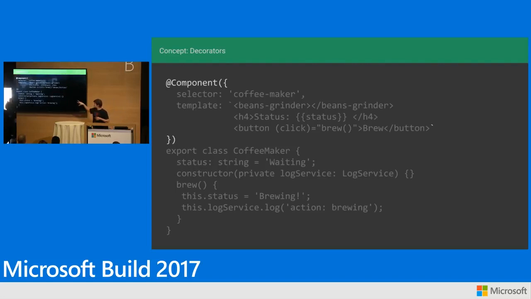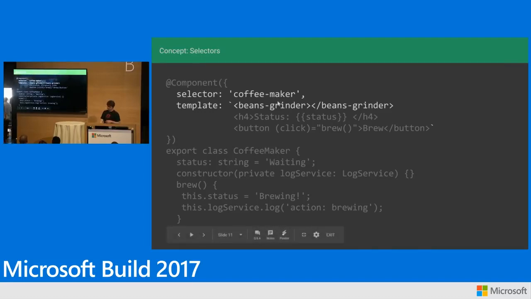In Angular, we put things together with decorators. This decorator is this @Component symbol here. This is a thing that comes from TypeScript. It's just a way of attaching metadata to a class, a little bit of extra information. So on this, we're saying this is an Angular component. It's got a selector there, how we use it in HTML. It's got a template, which has some other components nested in it.